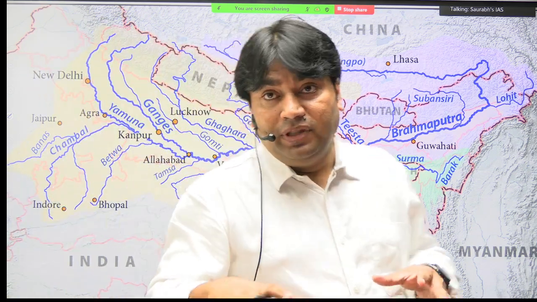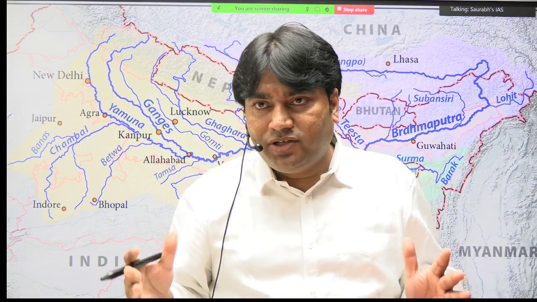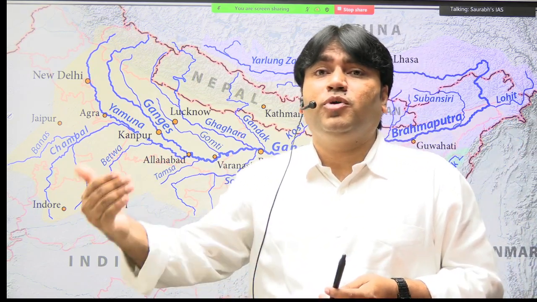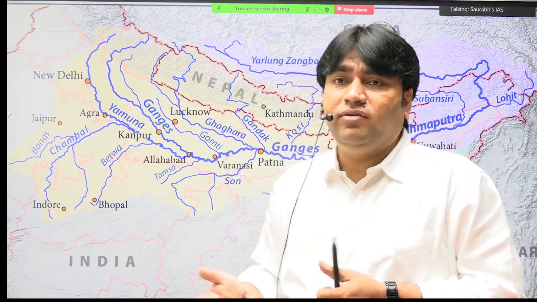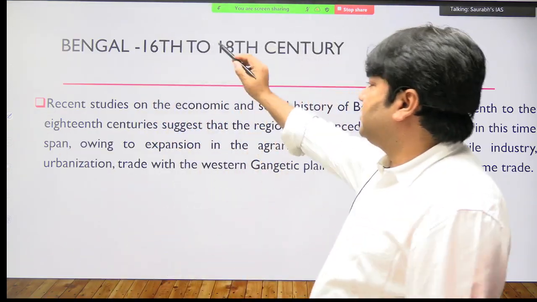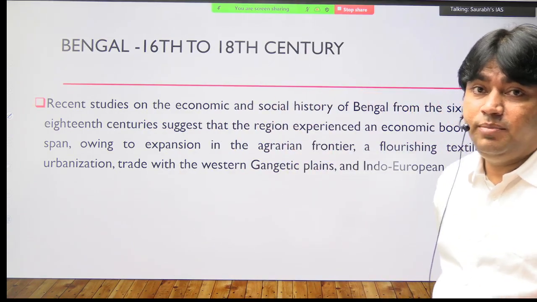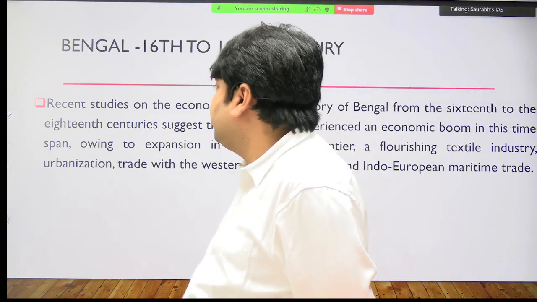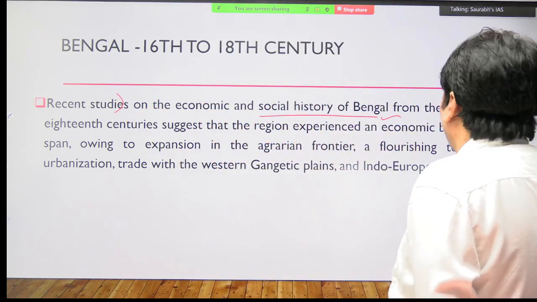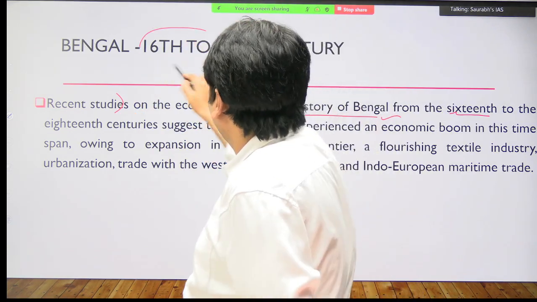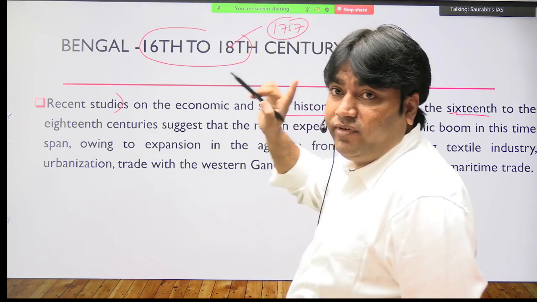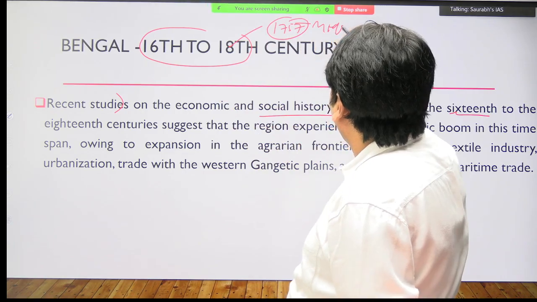And the Nawabs of Bengal were good administrators, so you can say that they also promoted economic prosperity in Bengal by providing a safe environment for trade and commerce. This is also one factor. Now 16th to 18th century, it's important information about Bengal. And what is the information? Recent studies on the economic and social history of Bengal from the 16th to 18th century. When the Plassey battle was fought, 1757, this is what? Mid of 18th century.